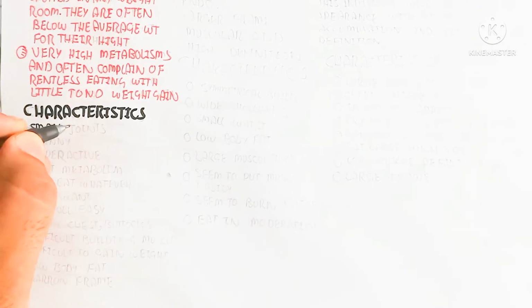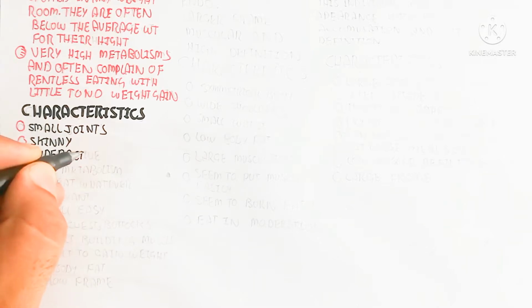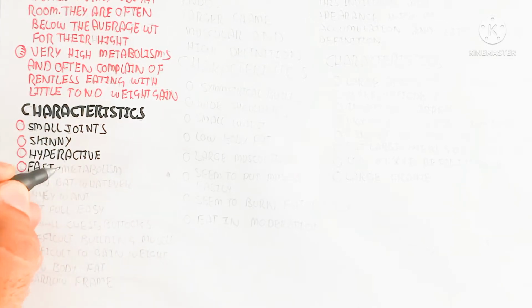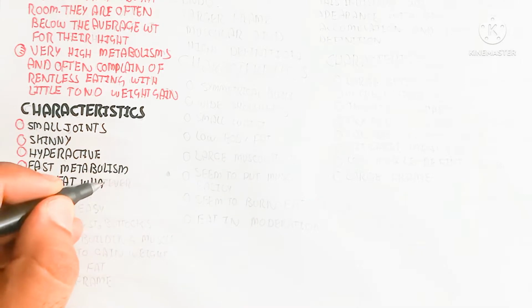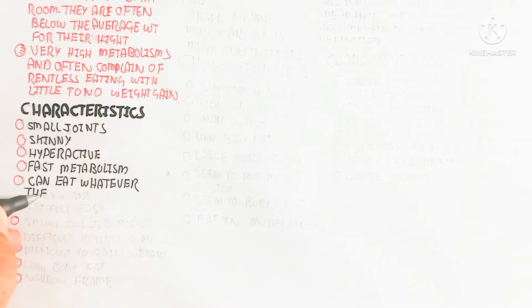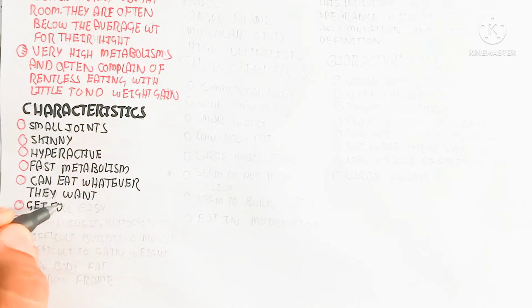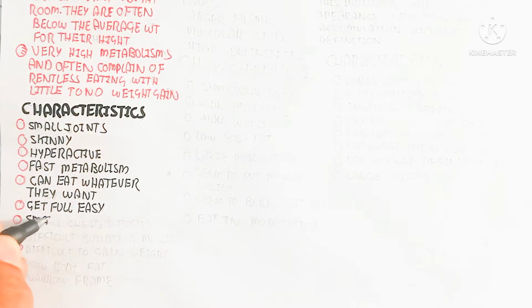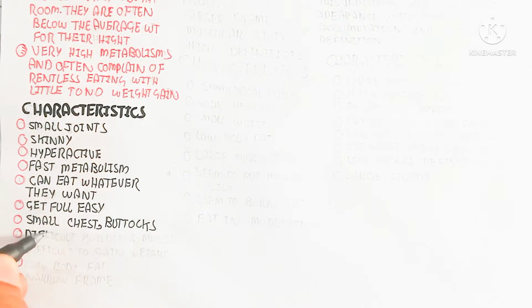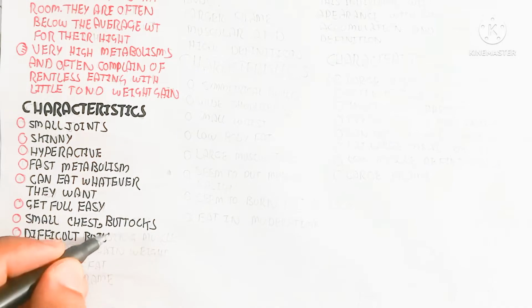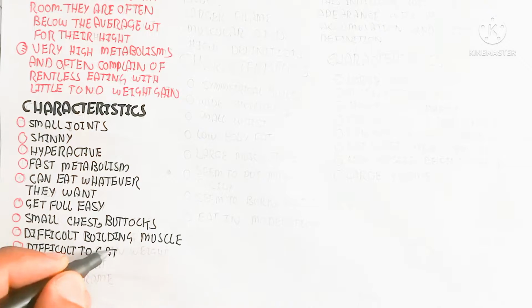So, characteristics of the ectomorph: small joints, skinny appearance, hyperactive, fast metabolism, can eat whatever they want, and get full easily. Basically, they can eat something, but when they eat they feel full and satiety quickly. They have a small chest and buttocks.